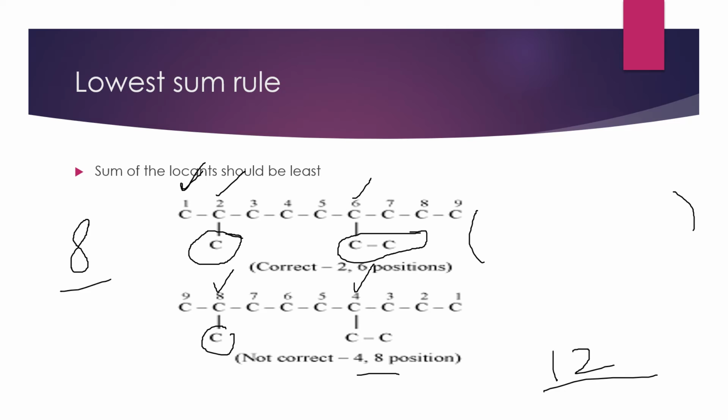So we have to prefer the sum wherever we are getting less. So 2, 6 positions is correct here. 6 ethyl, 2 methyl nonane will be the name of this compound.